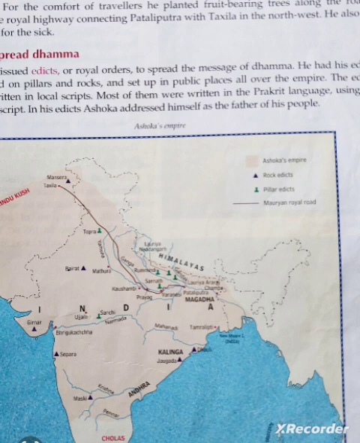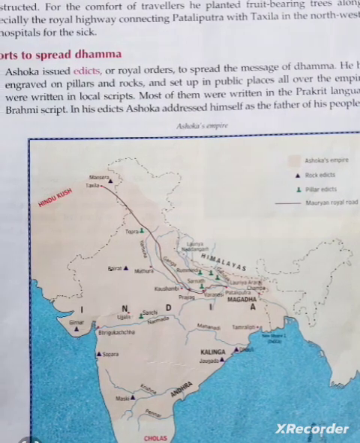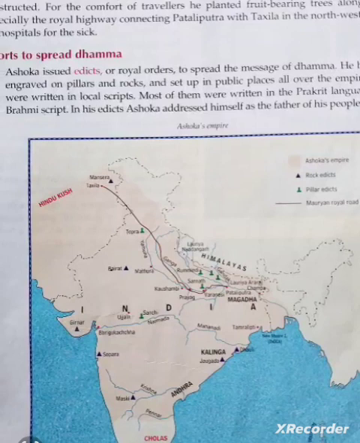Okay, and what was the reason for the decline of the Mauryan Empire? We learned about Ashoka. He was a very important and strong ruler, and in his time the kingdom developed a lot. But after the death of Ashoka, many rulers came, and these rulers were very weak. That was the main reason for the decline of the Mauryan Empire.